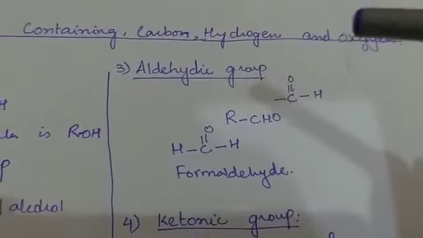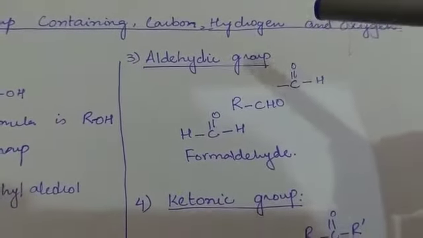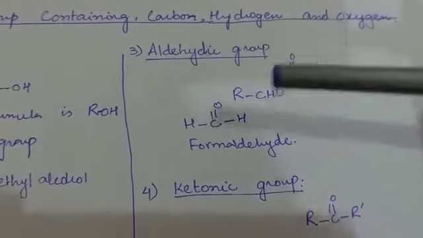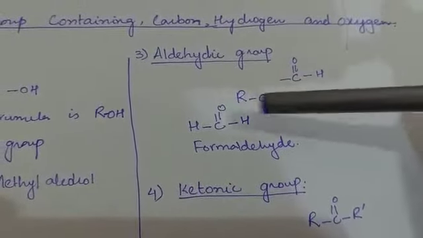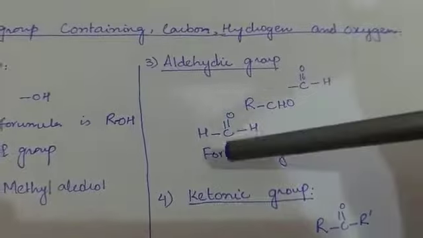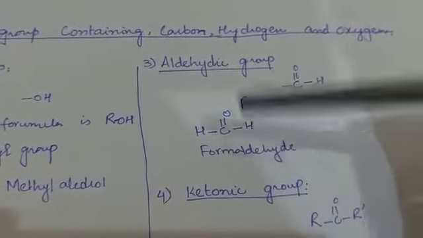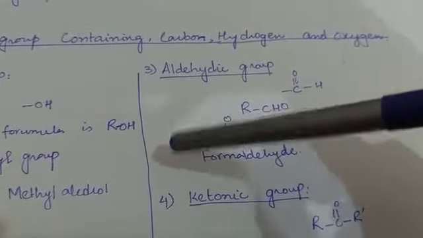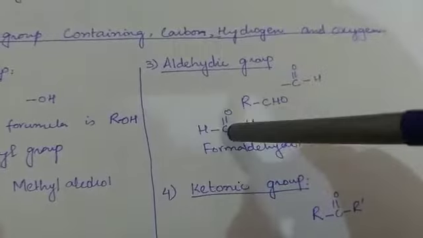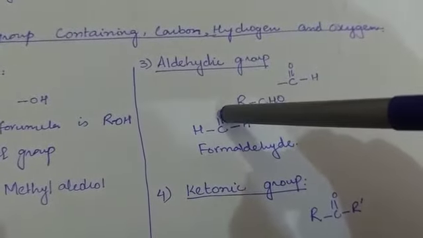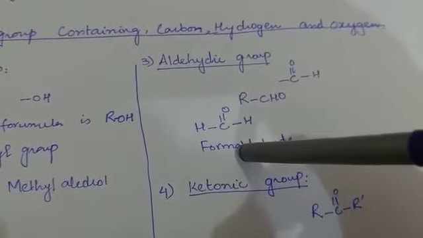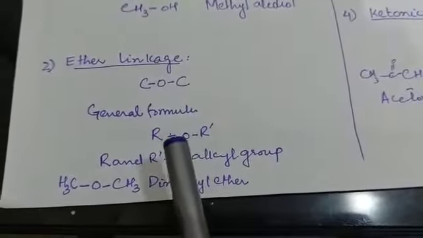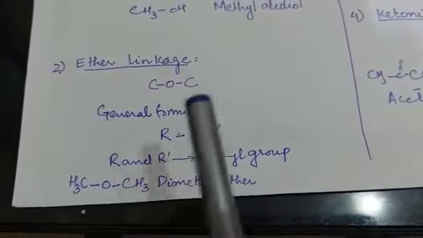ठीक है. But in this case the carbon has a double bond with oxygen, यानी oxygen is directly attached with a single carbon. ठीक. RCHO, this is the condensed form, this is the structural form, and this example is formaldehyde. ठीक है. इसके अलावा acetaldehyde है. There are a lot of examples. C double bond O and H and H. There is a difference. Here carbon is directly attached with one oxygen, या one oxygen is directly attached with one carbon with a double bond. But in the case of the ether, there is one oxygen attached with two carbons.